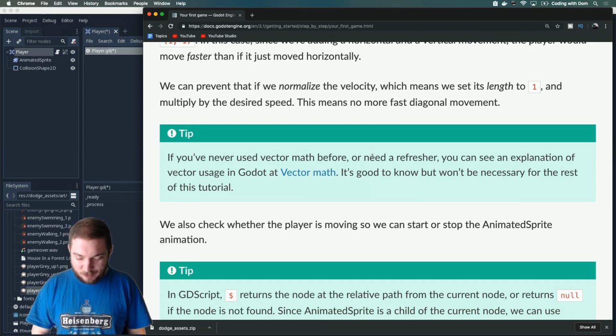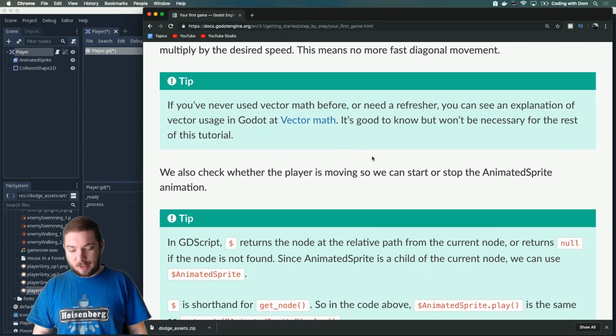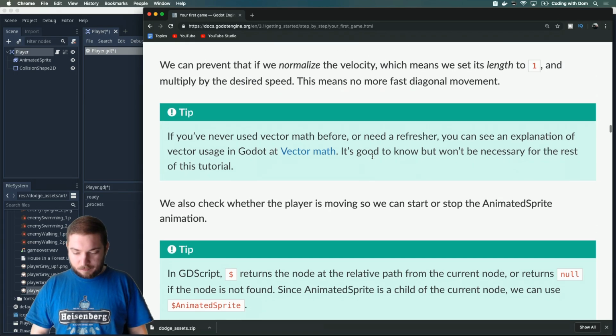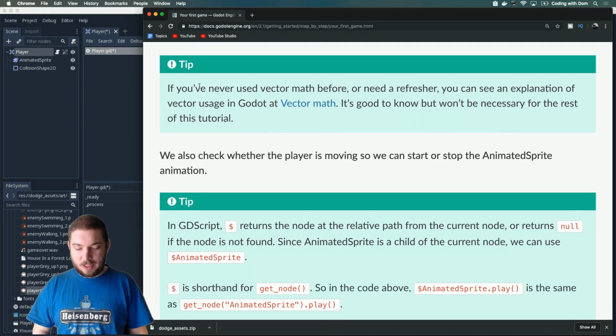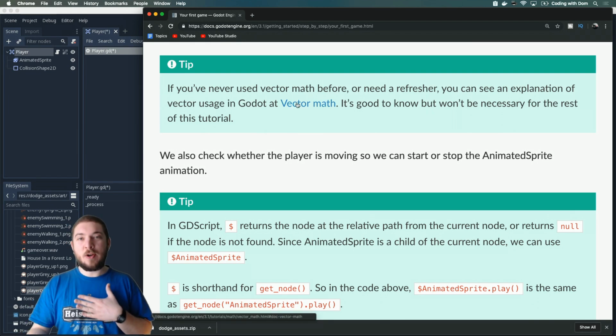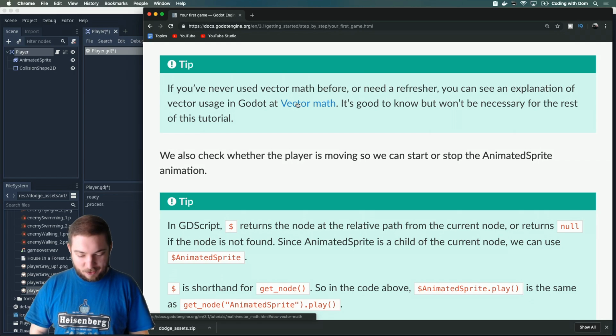Anyway, if you've never used vector math before or need a refresher, you can see an explanation of vector usage in Godot at Vector Math. If you're not lazy like I am, I do suggest you go read that. I'm lazy, I'm not going to do that.